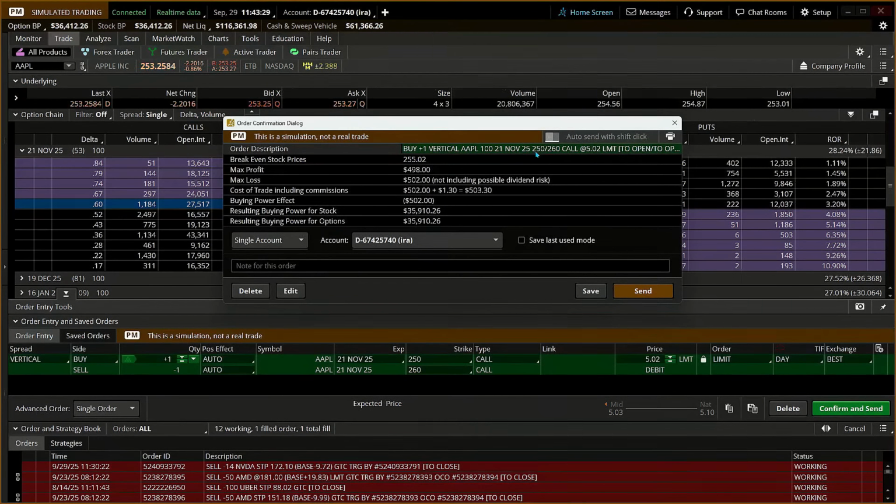So we have the right to buy the shares on Apple at 250. The right is not free. It's a net cost of 502, prior to the commission, and there it is right there. How much money is set aside to do the trade? It's whatever the max loss is. All right? But just remember what we talked about in terms of volume and open interest.